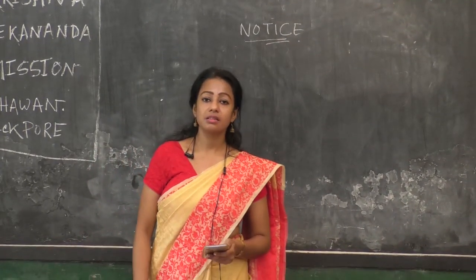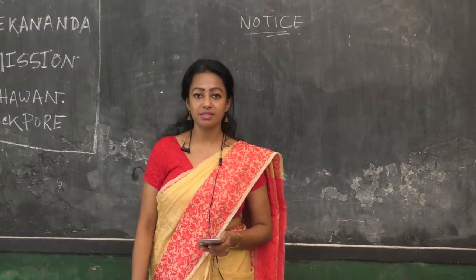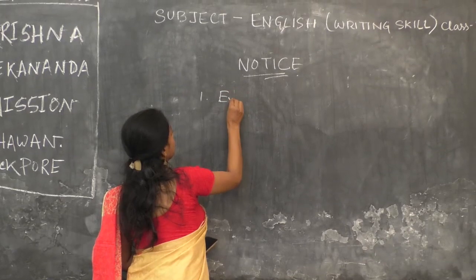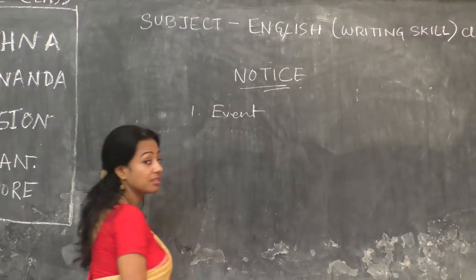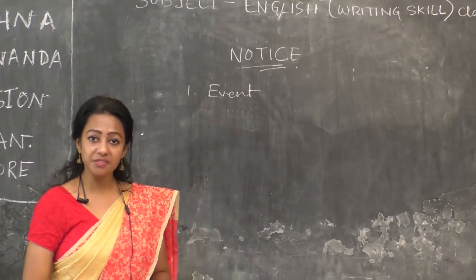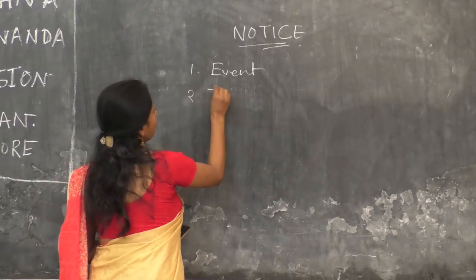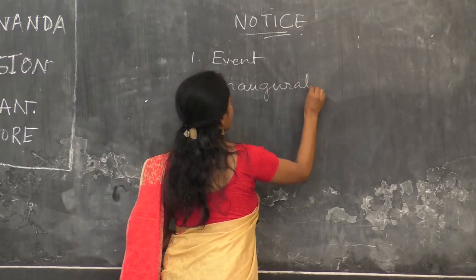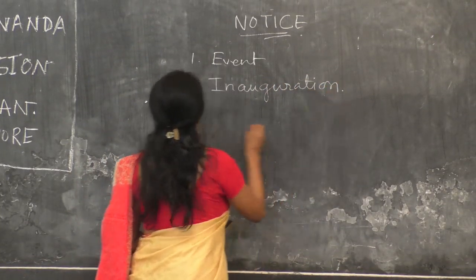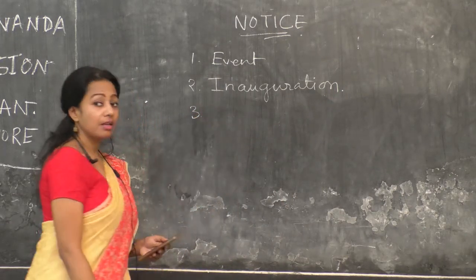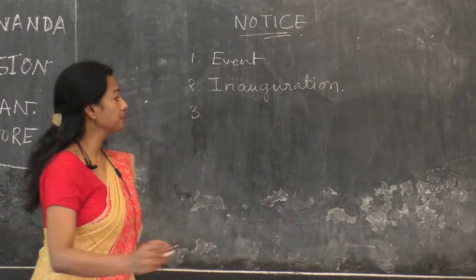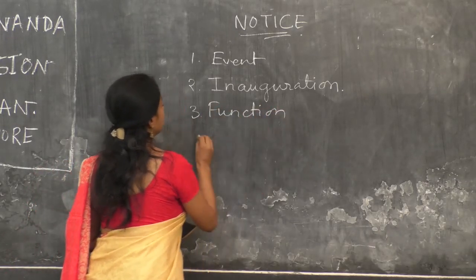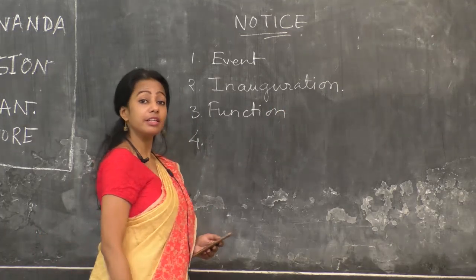It usually contains 4 things. First, event. The notice must be of some event. Then, inauguration. Number 3, any function. Number 4, general information.